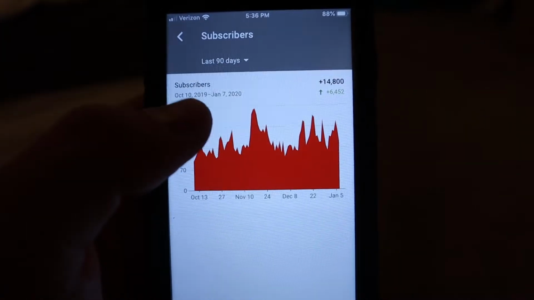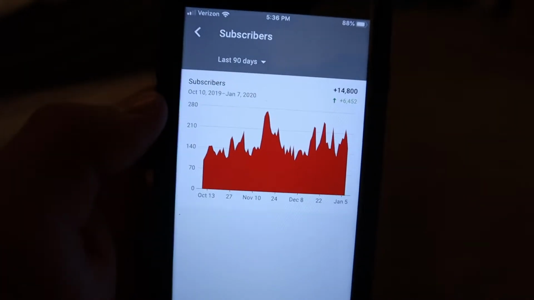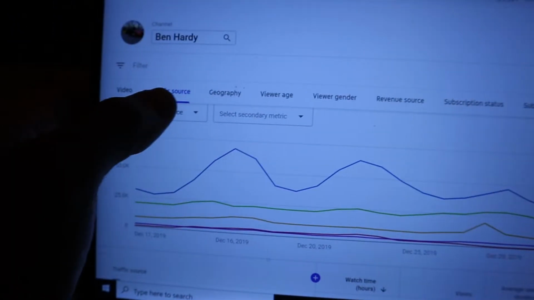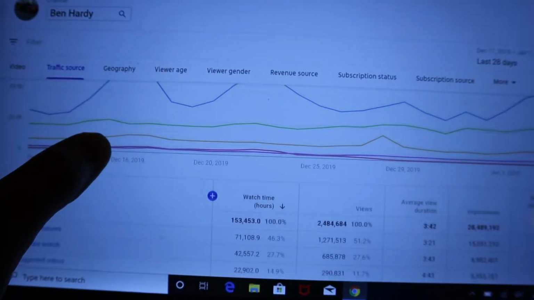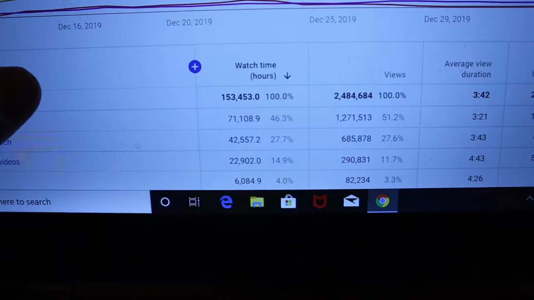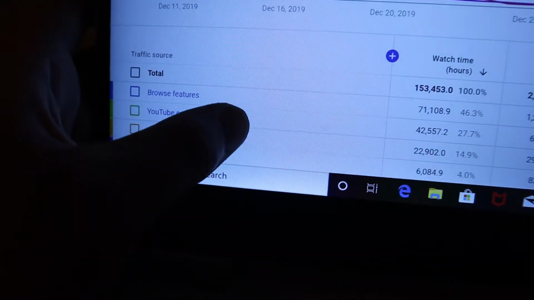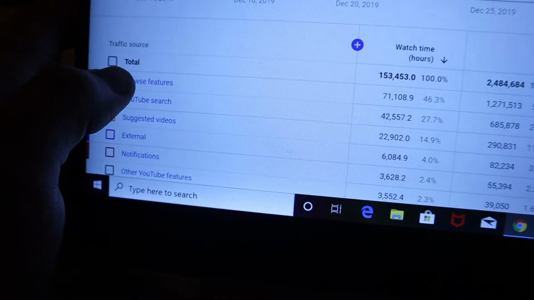But yeah, this is another analytic that obviously goes into account with how many views I get. Now there's a couple more analytics I'm going to show on the computer here. So this one is traffic source. This shows where the views actually come from. It shows you how much watch time I get and then how many views I get from each source. Notice that the number one traffic source is the browse feature.